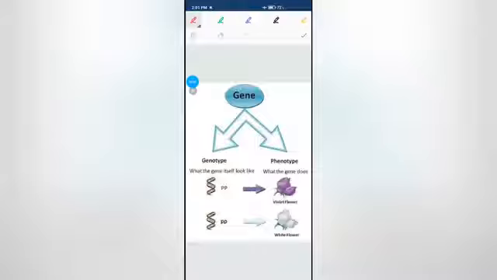Next we will learn about the phenotype and genotype. Now what is the genotype? Genotype means the gene responsible for any character. And phenotype is what? It is the character that is visible to us. So phenotype is the character that is visual.